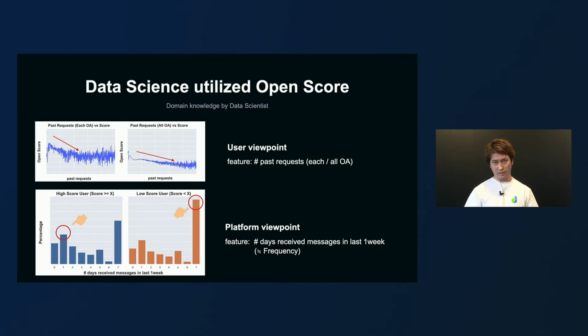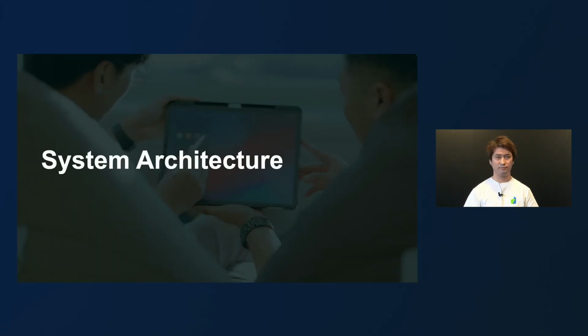These characteristics imply the potential improvement in our operation. If each OA or all OAs reduce the number and frequency of message broadcasts, users' open scores may improve, resulting in better communication. As you can see, in Open Score Generator, the knowledge gained from our data analysis is integrated, and the system to improve our operation is also available. That was our machine learning engine.